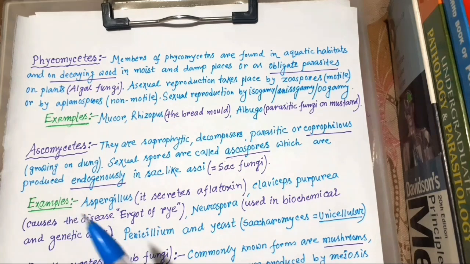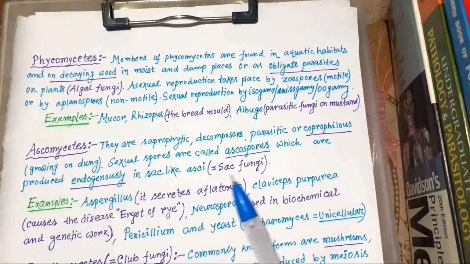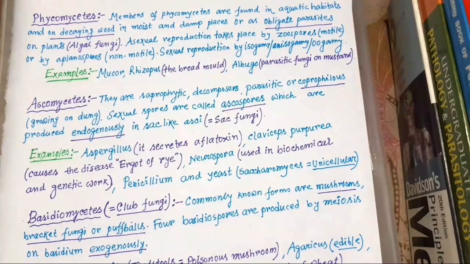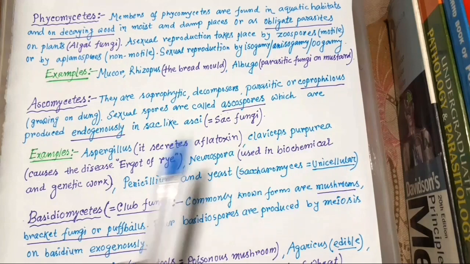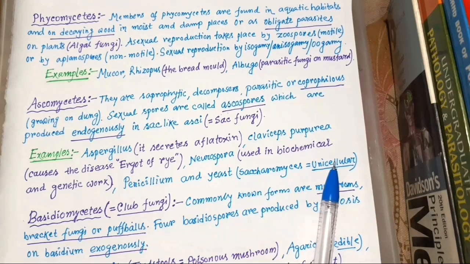Now examples: Aspergillus. It secretes aflatoxin, which is one type of toxin. Claviceps purpurea. It causes the disease ergot. And then Neurospora. It is very important for biochemical and genetic work. Penicillium and yeast. Here only yeast is unicellular. All the others are filamentous or multicellular. Only yeast is unicellular. This is the exception.